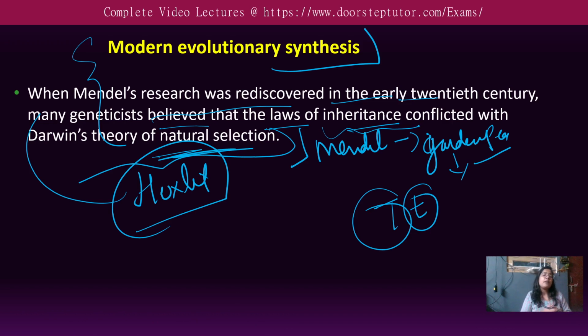However, Mendel's research is about when he took the garden pea and crossed it based upon tall and short, where he considered 7 characters: pod shape, pod size, seed shape, seed color. So these were different characters he took, and based on that he came to a conclusion. With that rediscovery and reconsideration, this modern theory of evolution came. What was this concept of modern evolutionary synthesis?